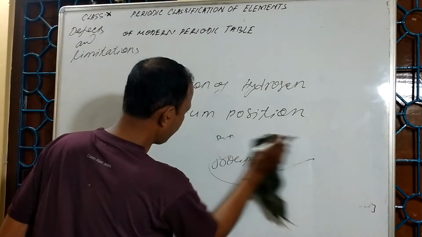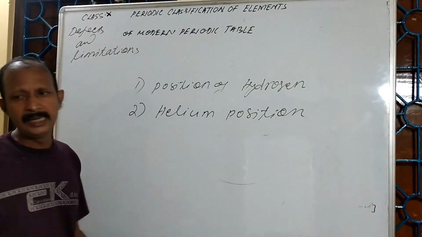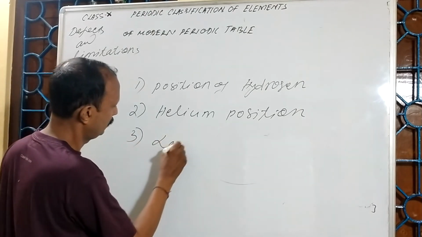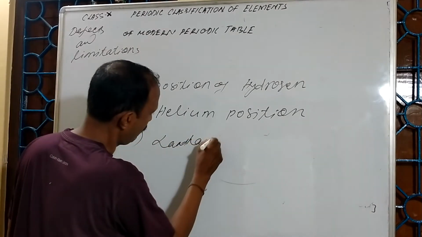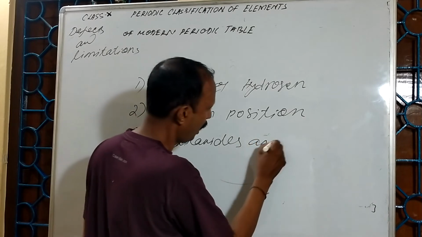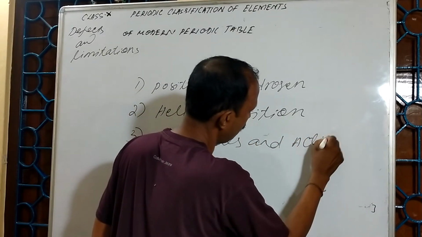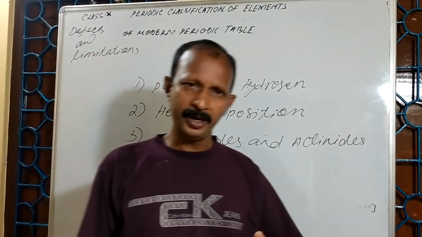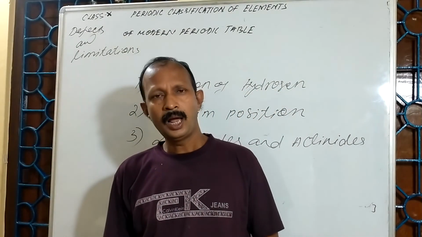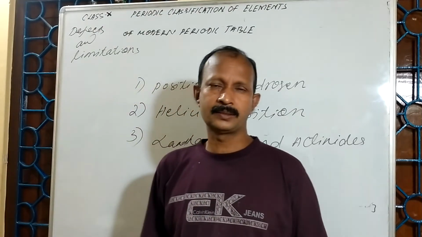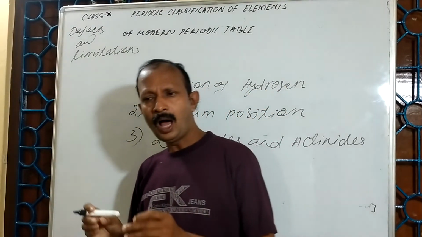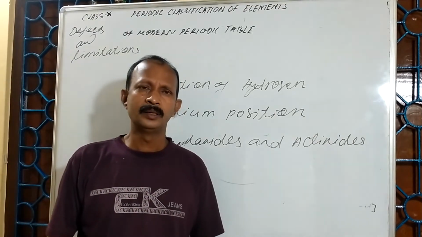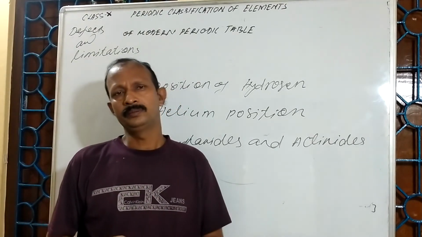The last drawback I am telling is about the lanthanides and actinides. In the modern periodic table, lanthanides and actinides are not arranged in the main table.